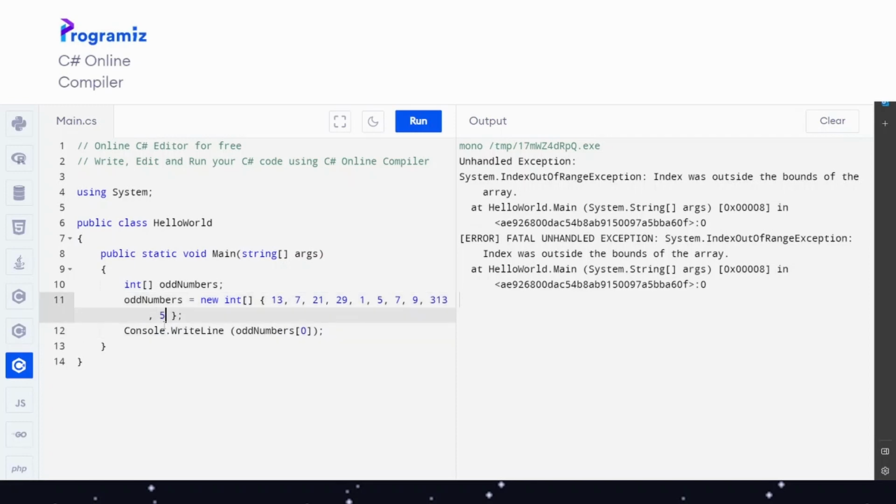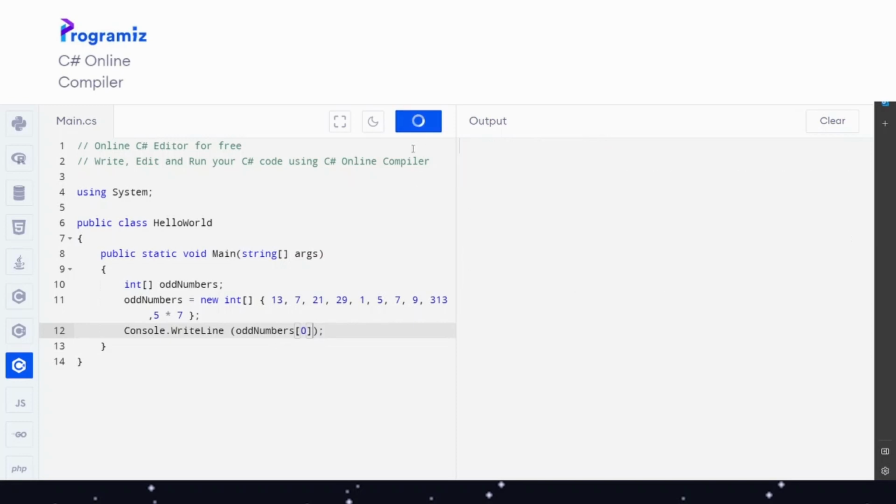Okay? 5 times 7. As you can see, you can also use calculations here, similar to simple arrays. So we press 1, and now you can see it is 13. And then we can choose the specific position of one of the values, let's say 8. And then let's press 1 again. Then we get 313. This is this value. Then we press 9. And we get 35. So this is the simplest way how arrays work.